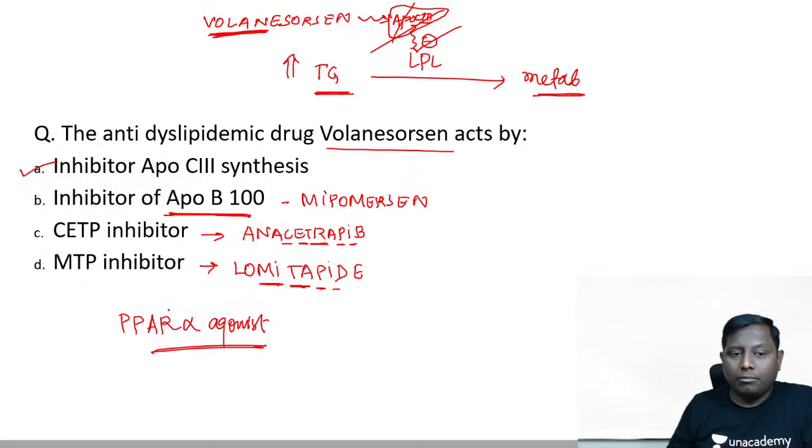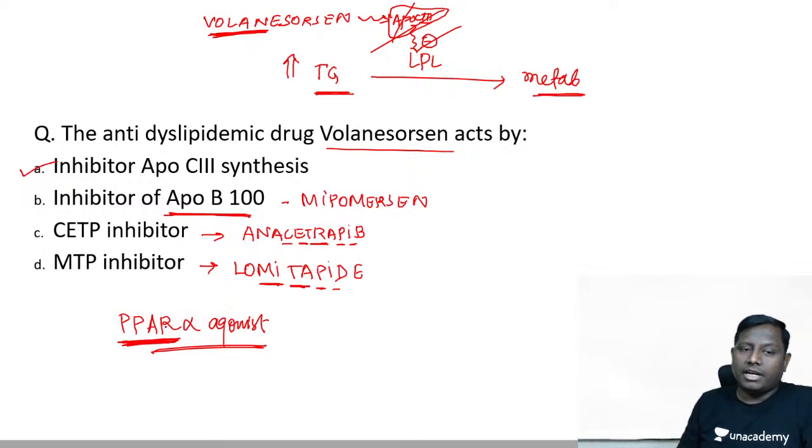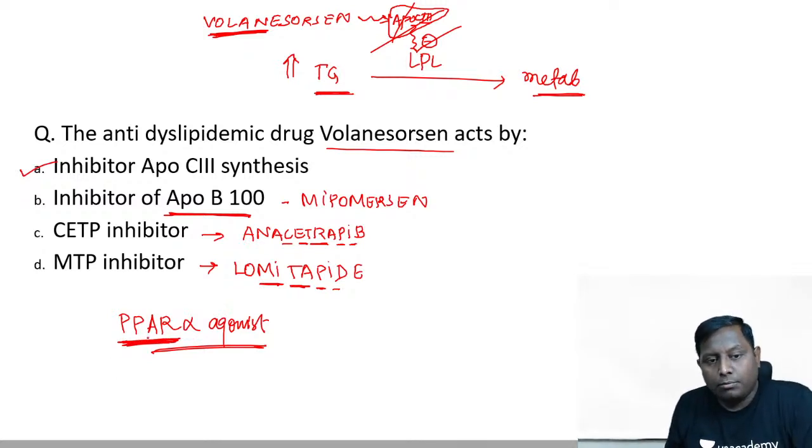PPAR alpha is not the pro-protein; it is the peroxisome proliferator-activated receptor. The pro-protein one is different, PCSK9, which I will tell you subsequently. These are the fibrates, like bezafibrate, clofibrate, gemfibrozil.